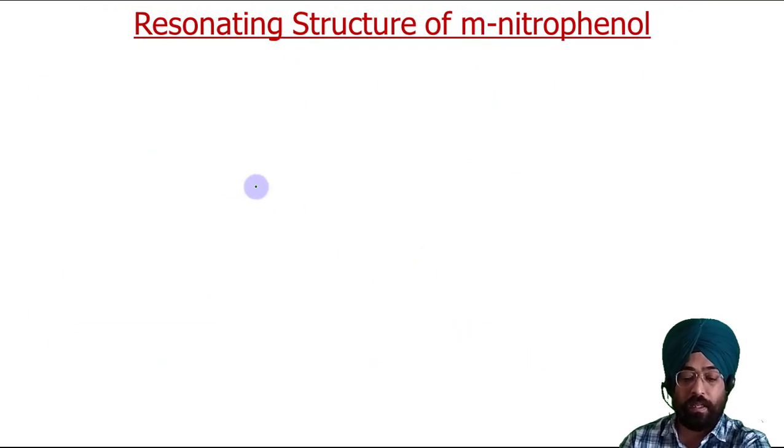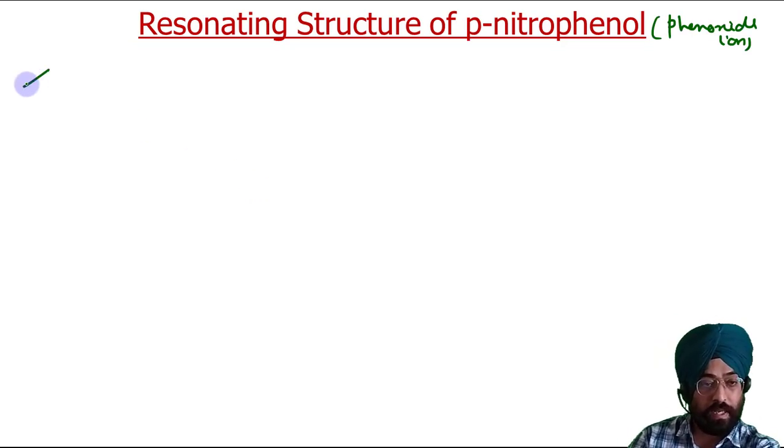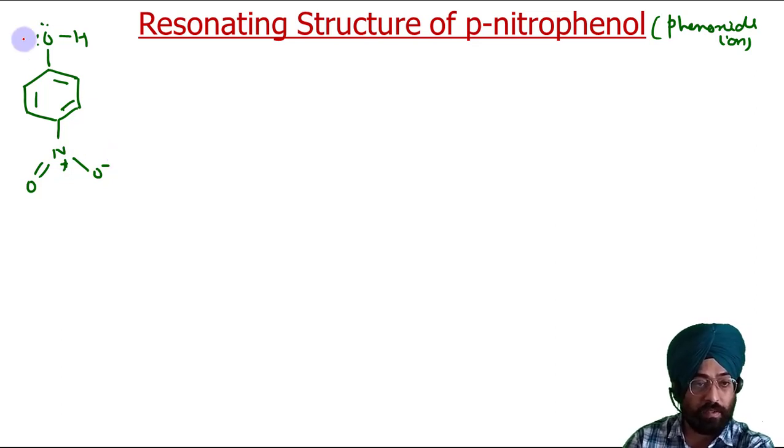So let us see the resonating structures of the para-nitrophenol phenoxide ion. So here is your OH and here is your nitro group, double bond O, O negative. Now let us see what will be the first isomer.